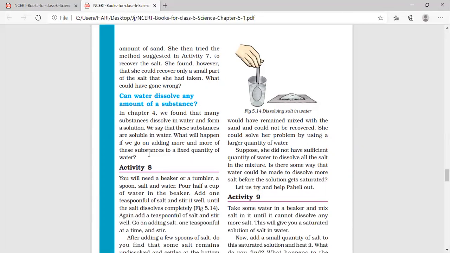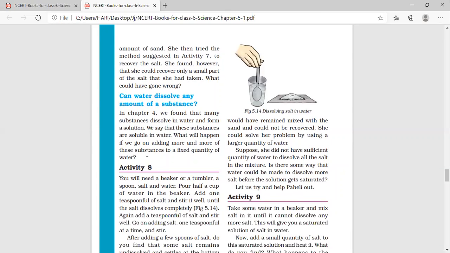And such a solution is called a saturated solution. A saturated solution is the solution in which no more substance can be dissolved. It has dissolved the maximum it can. Such a solution is called a saturated solution, that we will see in the next activity.